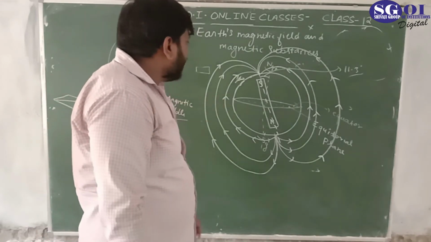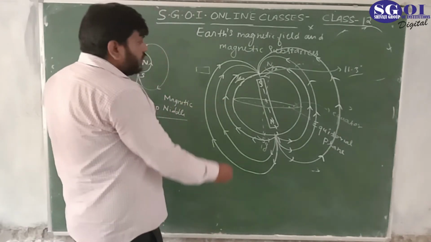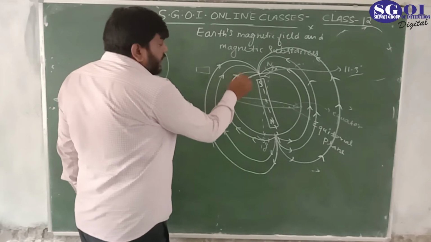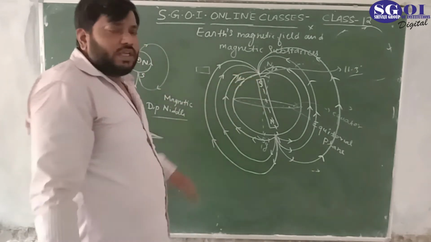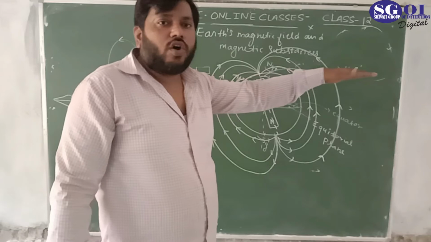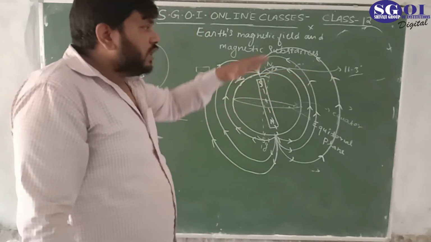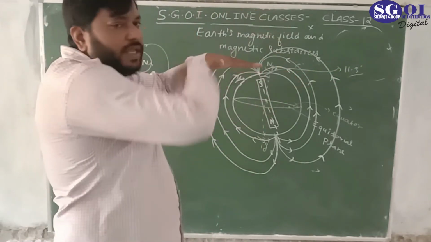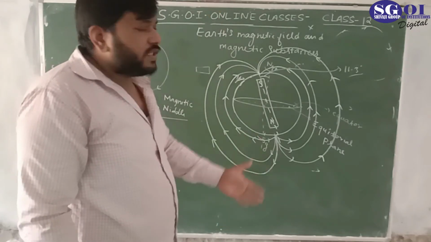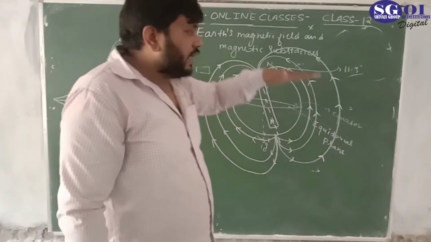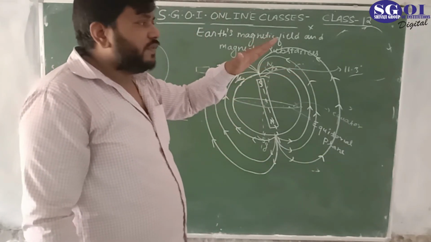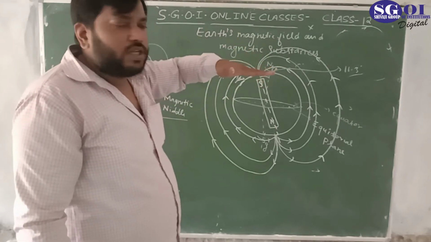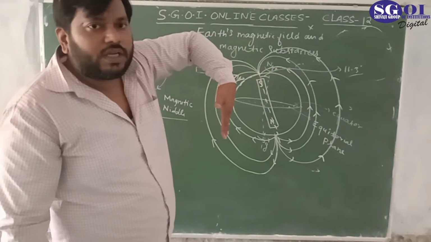You are seeing here that the magnetic field around the globe is not always horizontal to the surface. So the dip needle could rotate in a plane vertical to the earth's surface. It could be horizontal, and it could also become vertical.